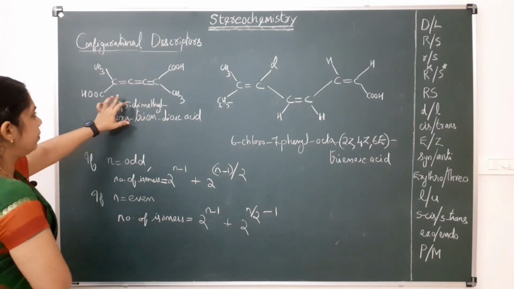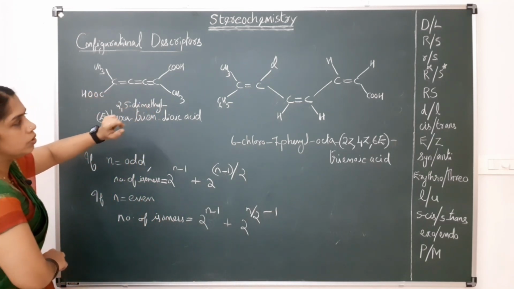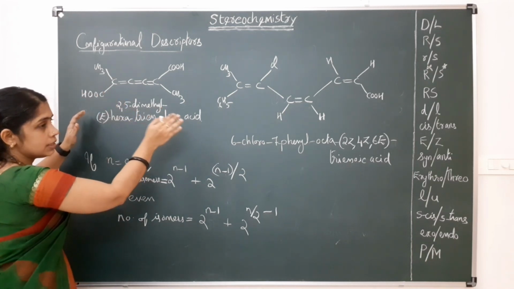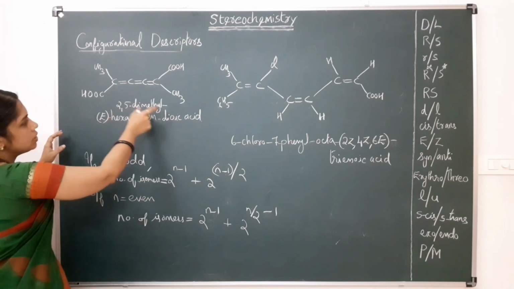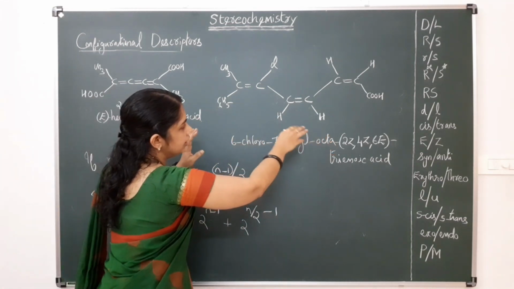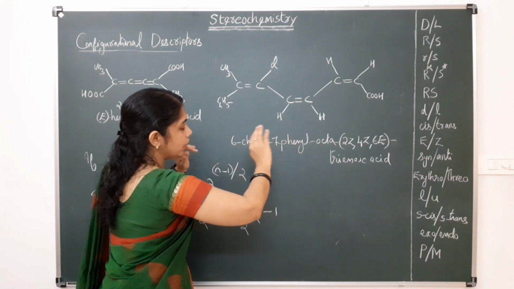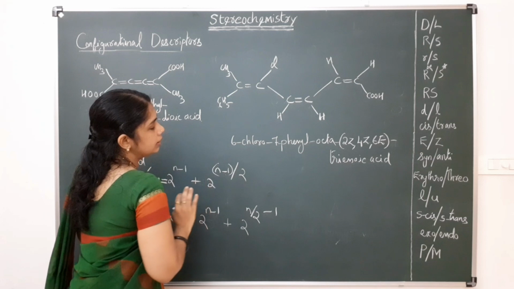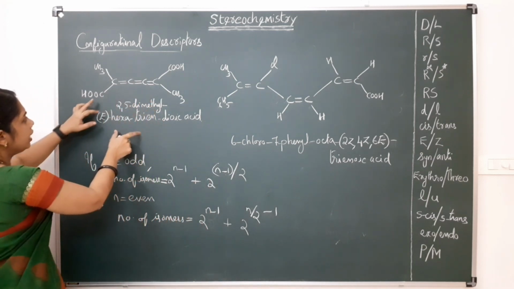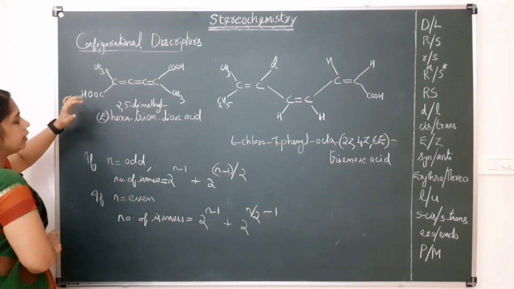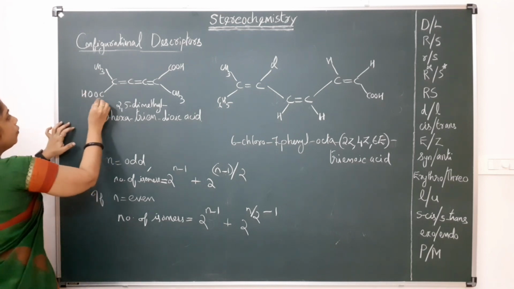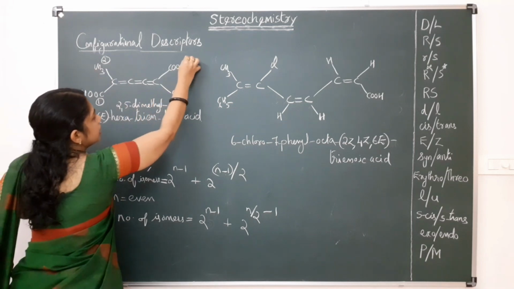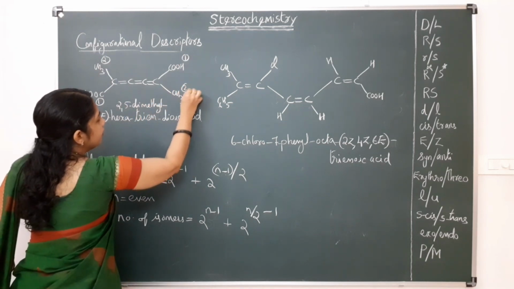And this is an example for a system with cumulated double bonds. Cumulated double bonds means the double bonds are arranged sequentially. This is non-cumulated. Here the double bonds are non-cumulated, that is, the double bonds are not sequentially ordered. And here also we can apply the priority rule for these two. This will get first priority, this will get second priority. Here CHO will get first priority and this CH3 will get second priority.